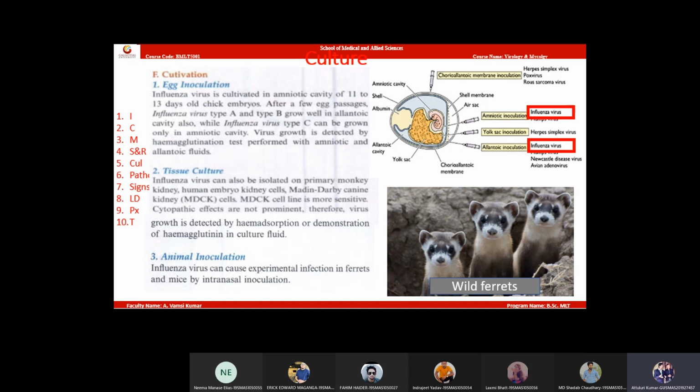Influenza virus can be inoculated in wild ferrets. We should use wild ferrets for the inoculation of influenza virus.